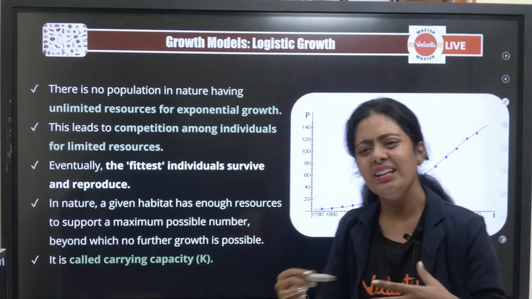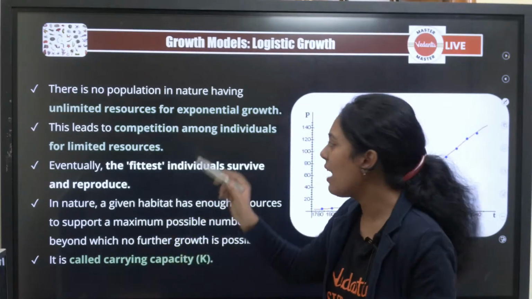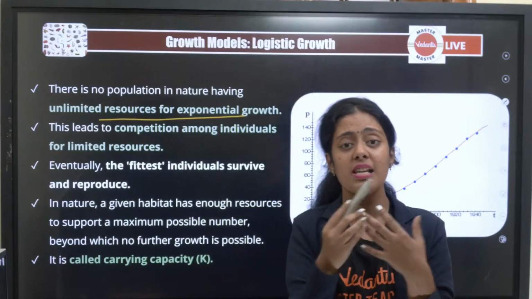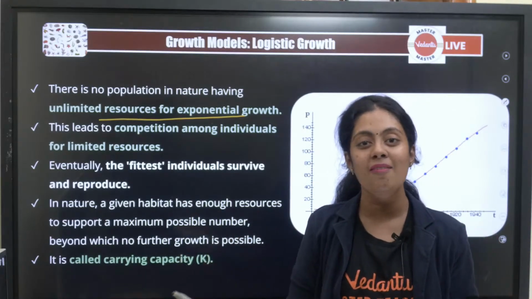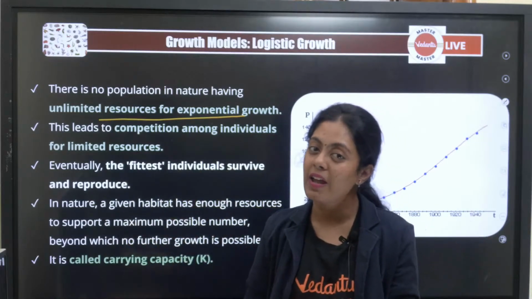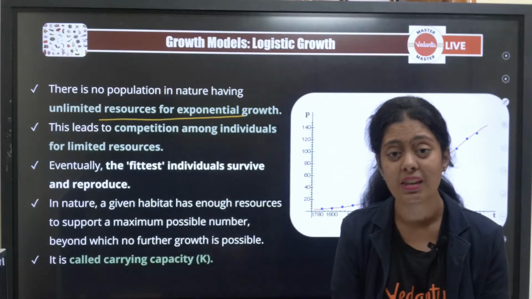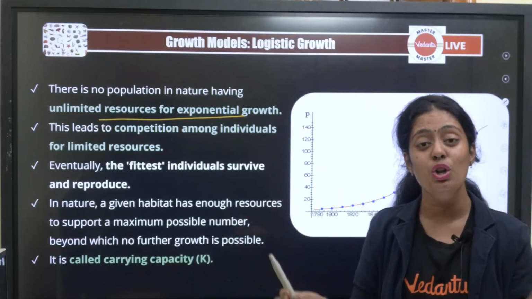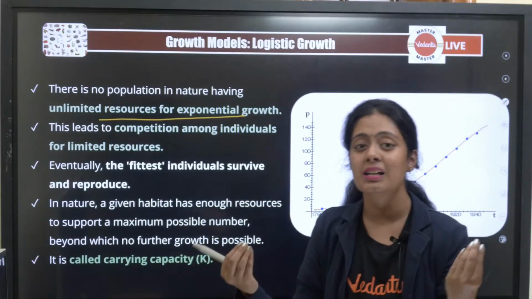In nature, it is highly impossible to have unlimited resources. That's what I was talking to you about. If everyone had unlimited resources, everyone could live like this. Yes or no? Everyone can be the richest person. All organisms can rule the world. But is that the fact? No. The resources are limited and hence exponential growth is a hypothetical condition.